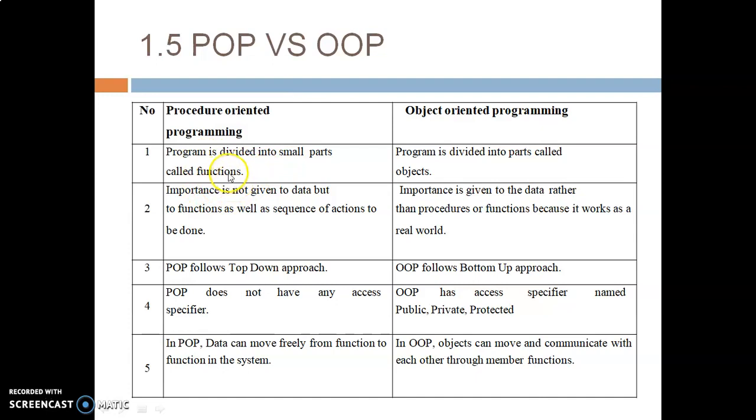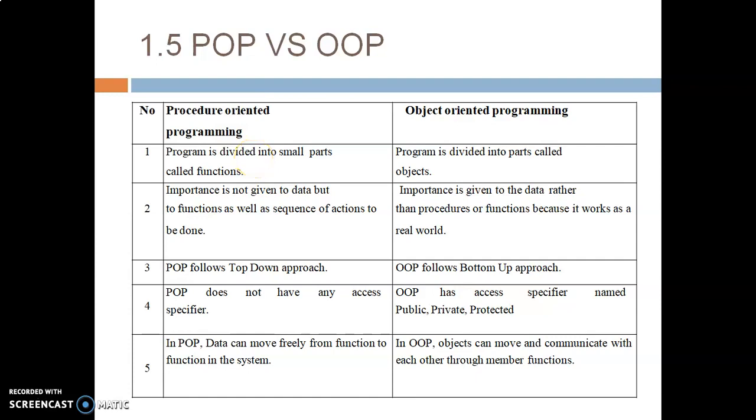Functions are nothing but a collection or group of instructions. In object oriented programming, the program is divided into parts called objects. So the basic difference is that in POP the program is divided into functions and subfunctions, and in OOP the program is divided into small parts called objects.